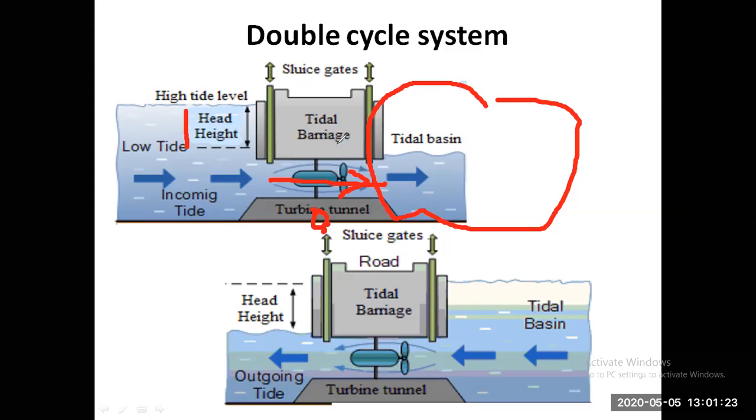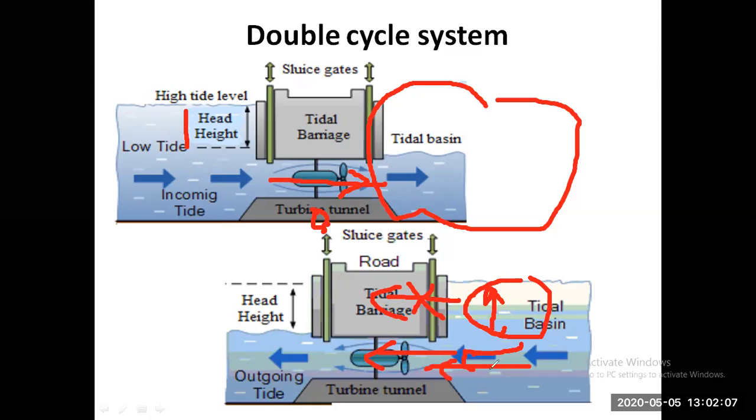Consecutively, in the next phase of flow, when the high tide is over, the next flow is here, you can see. The high tide, or we can say high potential head, is stored over here. Now the reverse flow occurs, and the reverse flow goes through the same passage as it came in. In this case the sluice gate is closed because the water cannot go through this passage. Water can flow only through this route.